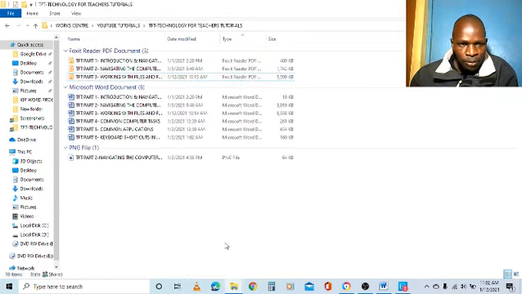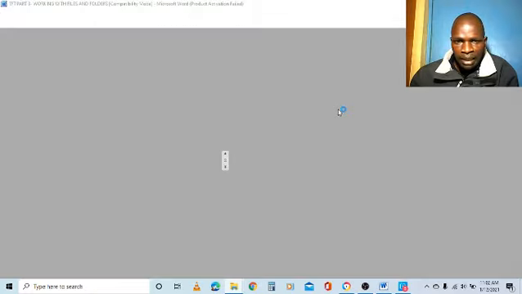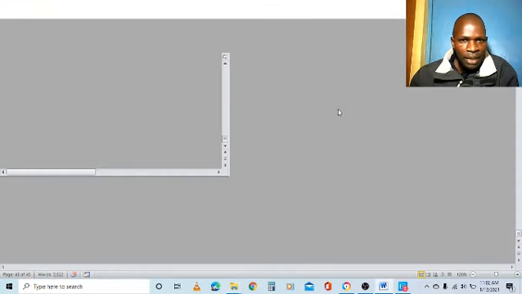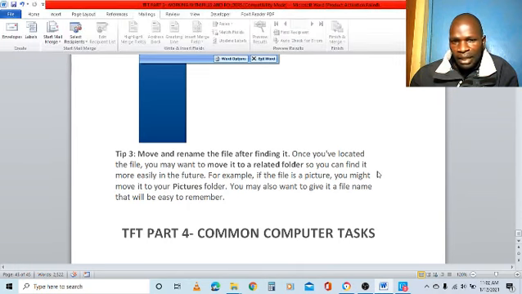In File Explorer, I've gone to a folder called TFT, Technology for Teachers Tutorials, and I can see quite a number of files here. One of the methods is to double click the file to open it. So I want to open the TFT file here by double clicking the left button twice. You can see the icon rotating, showing that the file is now opening. After double clicking, you can now see it is opening the file.